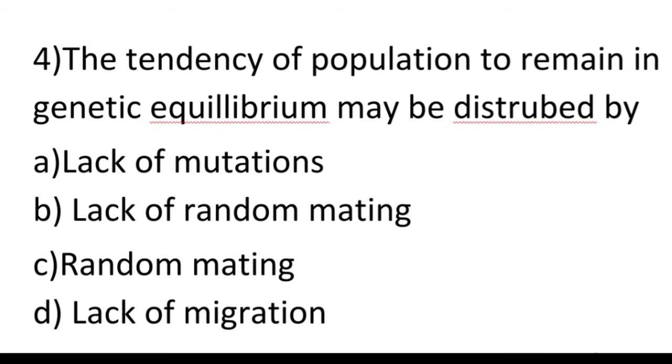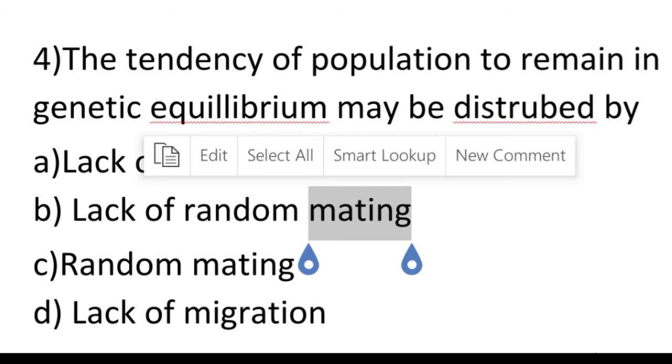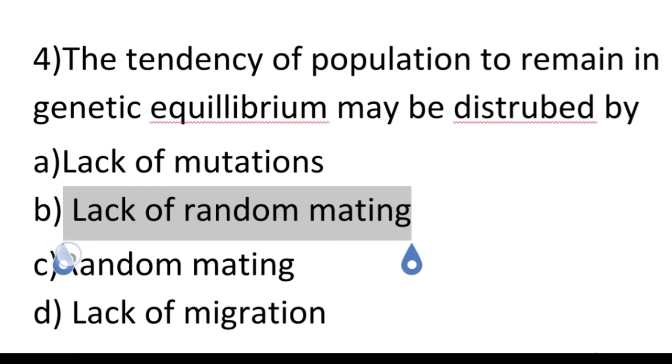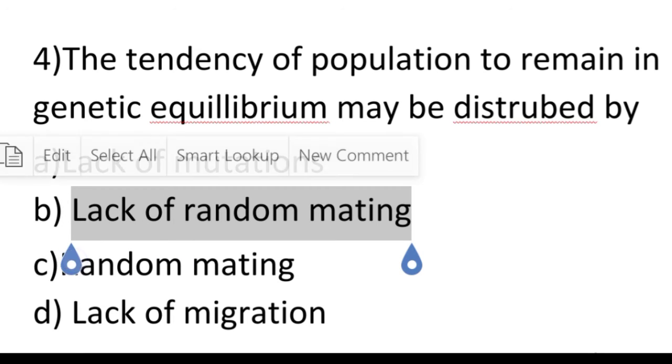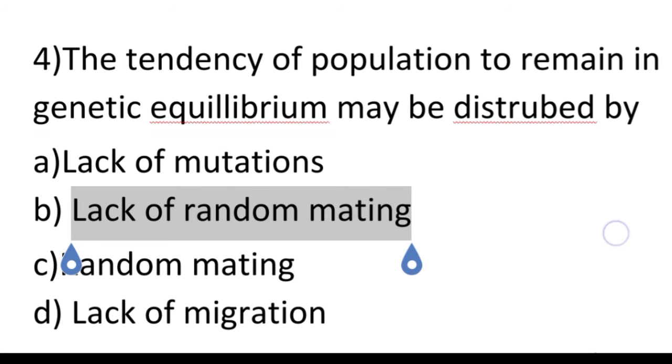Our fourth question, the tendency of a population to remain in genetic equilibrium may be disturbed by option A, lack of mutation; option B, lack of random mating; option C, random mating; option D, lack of migration. So our answer is option B, lack of random mating. So lack of random mating causes the tendency of a population to remain in genetic equilibrium to be disturbed.